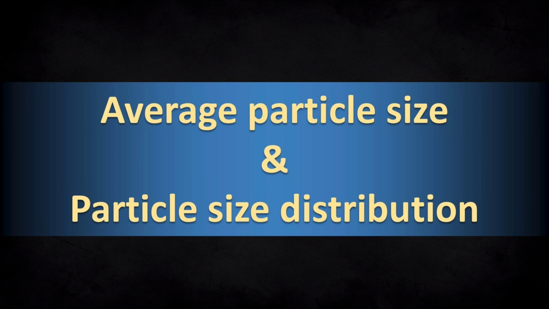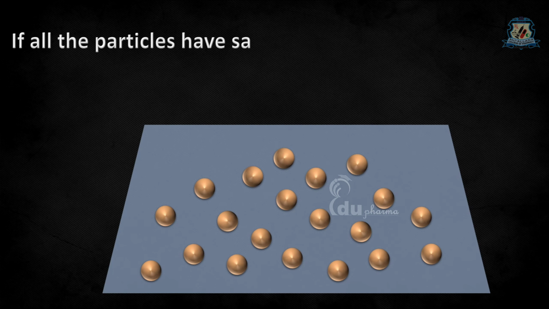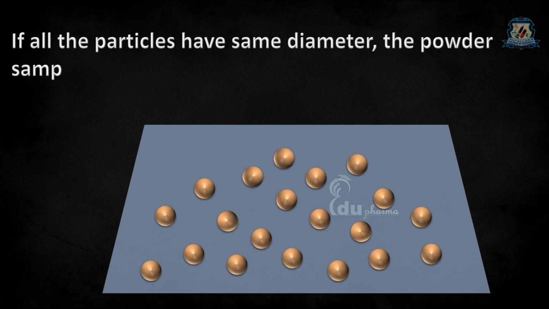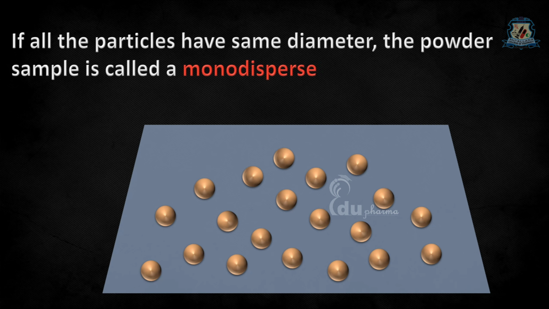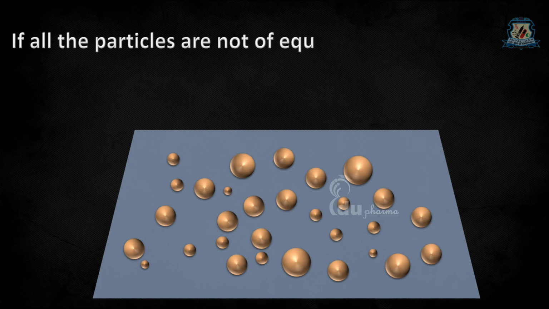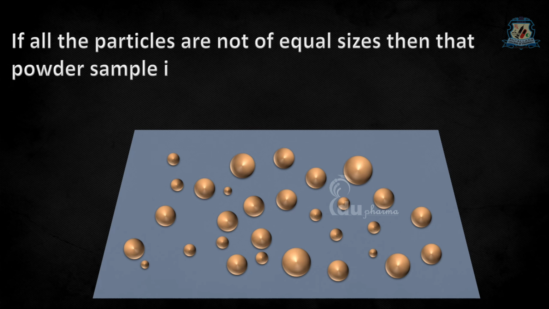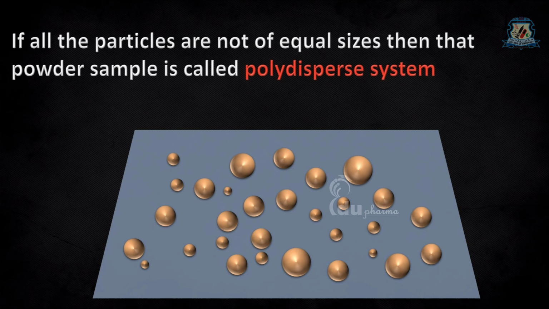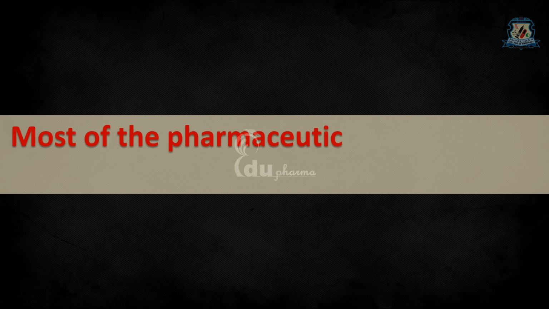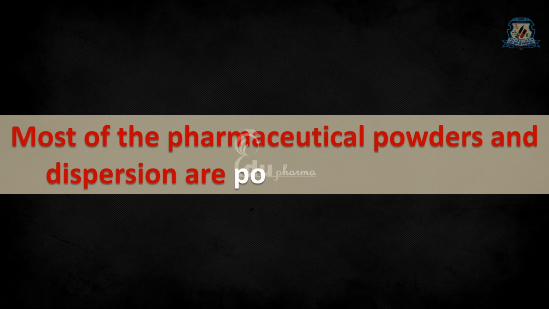Today I am going to talk about average particle size and particle size distribution. As we know, any collection of particles or powder may have different size particles. If all the particles have the same diameter, the powder sample is called a monodisperse system. And if all particles are not of equal sizes, then that powder sample is called a polydisperse system. Most of the pharmaceutical powders and dispersions are polydisperse systems.